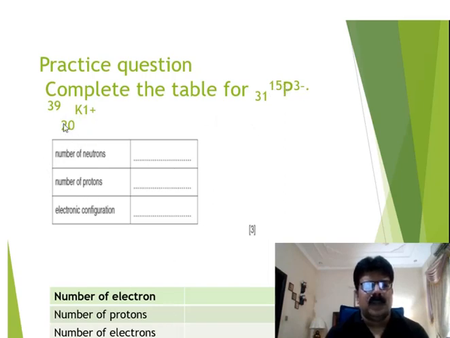Then the number of electrons. In this case they are 19 because it is a positive ion. It has lost one electron. In this case, the number of electrons is 18 because it has gained 3 electrons.